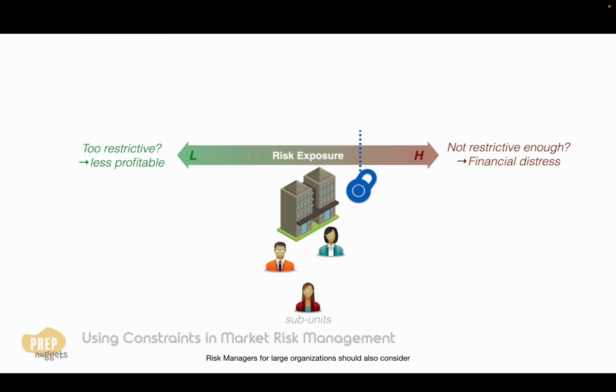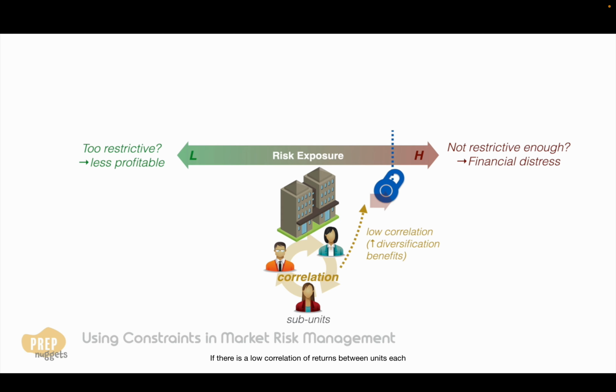Risk managers for large organizations should also consider the diversification benefits or offsetting positions across business units. If there is a low correlation of returns between units, each unit may be allowed to take on more risk individually, as the bust of one unit may be a boon to another.